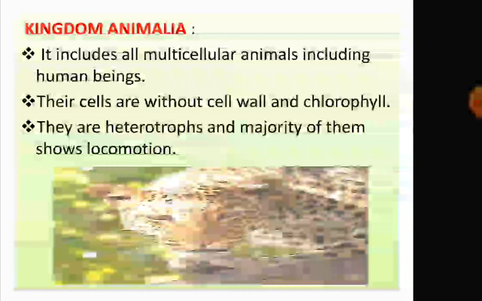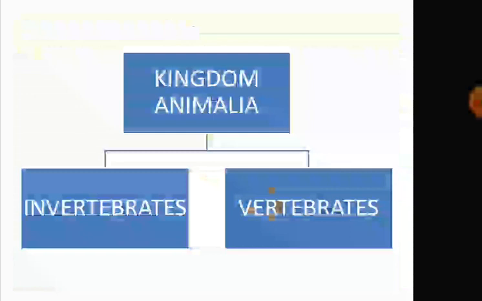Kingdom Animalia. It includes all multicellular animals, including human beings. So there are some differences between Kingdom Plantae and Kingdom Animalia. Now in this Kingdom Animalia, their cells are without cell wall and they do not contain chlorophyll. As they do not contain chlorophyll, they are not able to prepare food, so they are called heterotrophs. And the majority of them show locomotion. That means they are able to move from one place to another.